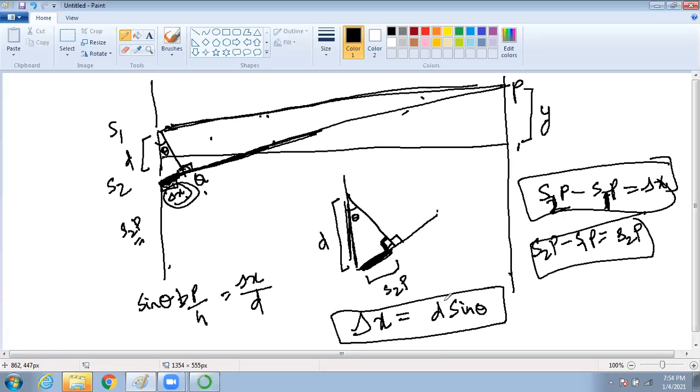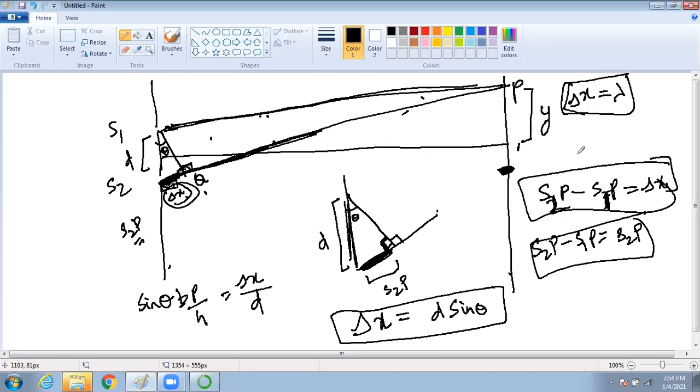What we saw for the first fringe, I told you, first maxima: delta x should be equal to lambda. Constructive interference.